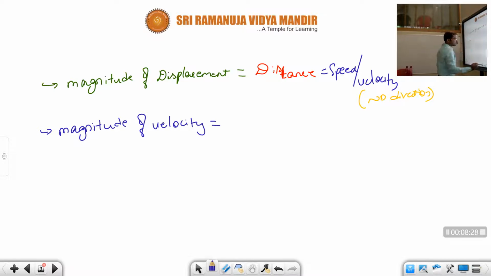Magnitude of velocity is what, children? Speed. Children, very simple. Magnitude of displacement is distance. Magnitude of velocity is speed. That's it. Magnitude of a vector component is nothing but a scalar component, children. Whenever we are considering magnitude, we should not include direction. We should take only the magnitude. Okay, children?